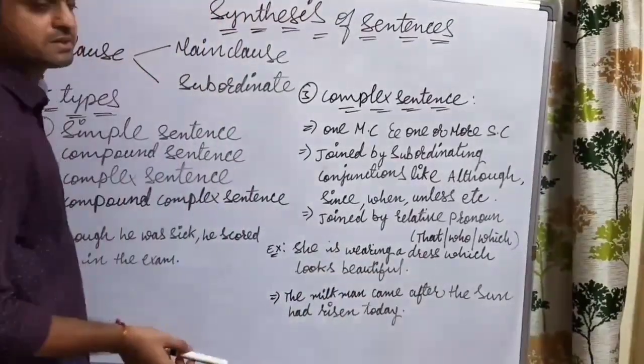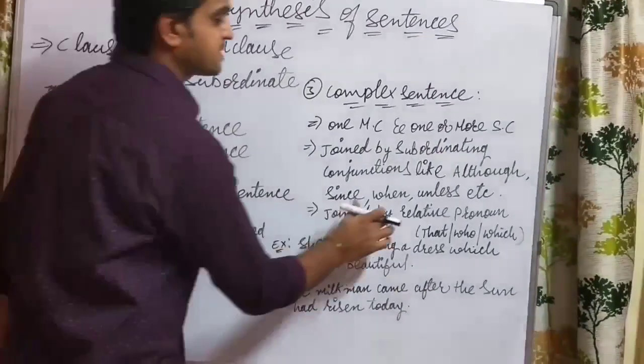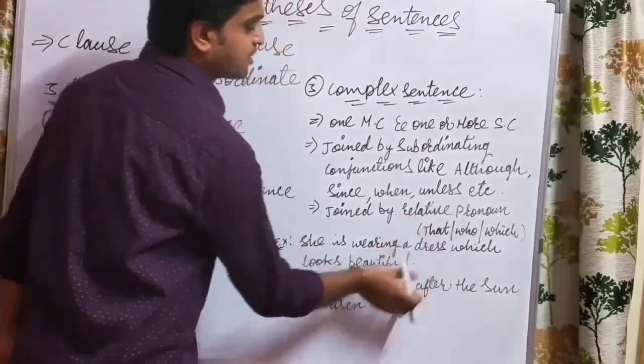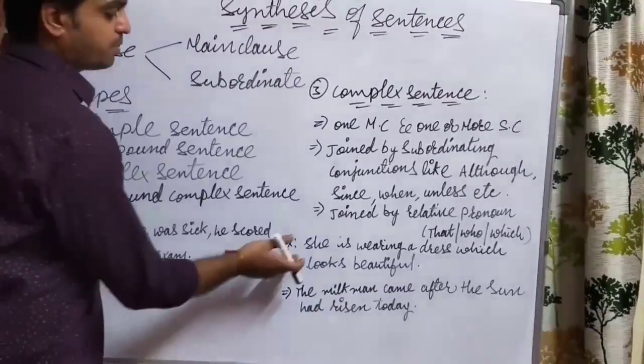It always explains the noun. It is always explaining the noun, so that's why we call it a relative pronoun. Some of the relative pronoun words are that, who, which. Let us see with the help of examples here.